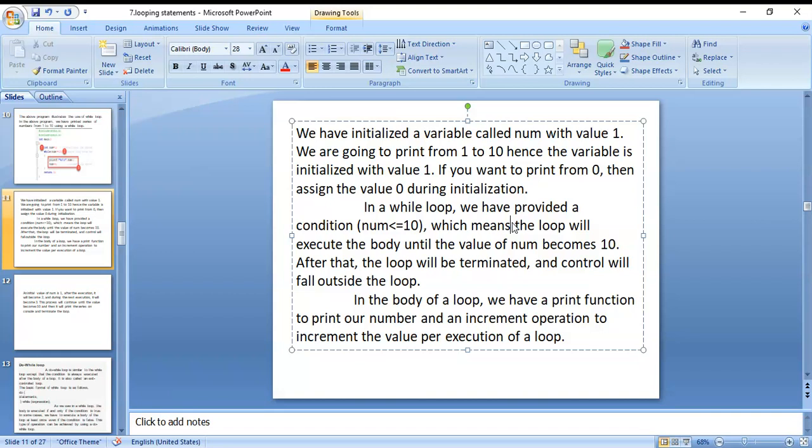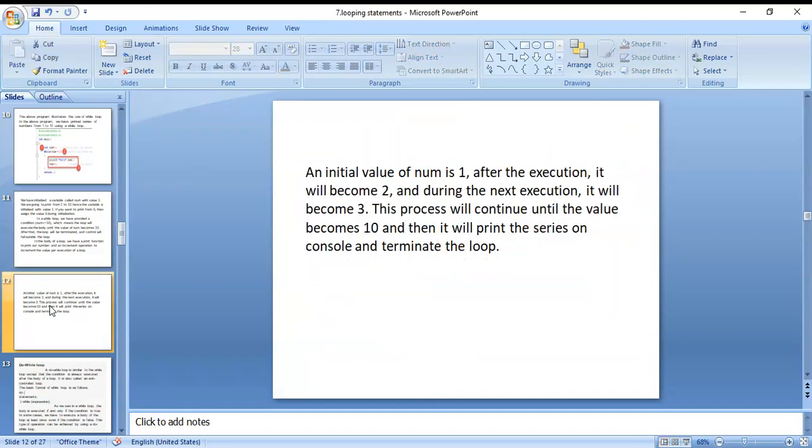In the body of the loop we have the print function to print our numbers and the increment operator to increment the value per execution of the loop. Each and every time our loop is executed, the value is increased by using the increment operator. Without the increment operator, we can't increase the value of number. Initially the value is 1, after execution it will become 2 and during the next execution it will become 3. This process will continue until the value becomes 10. Then it will print the series of numbers and terminate the loop.